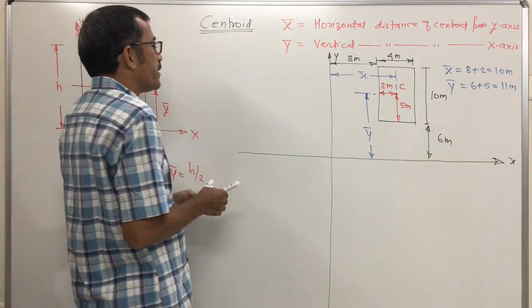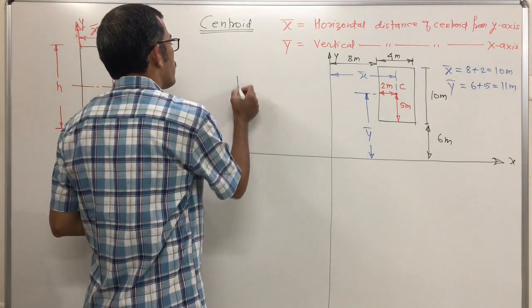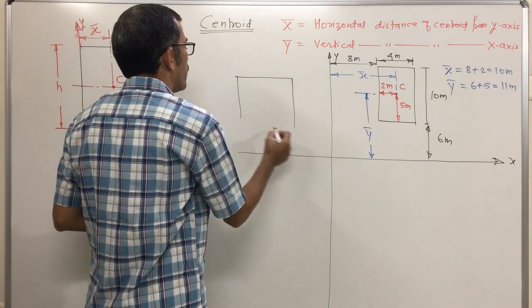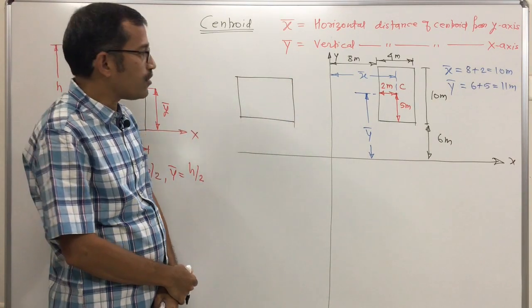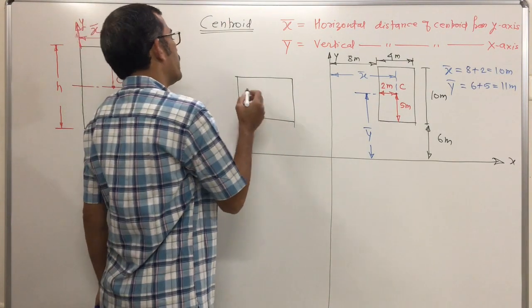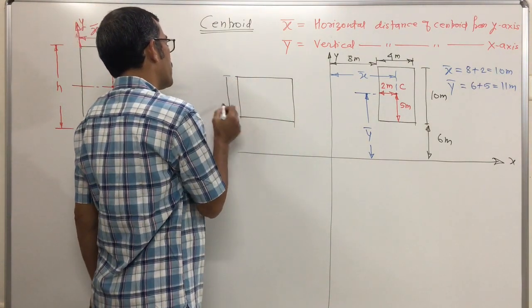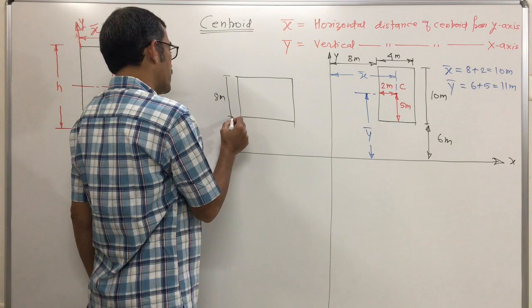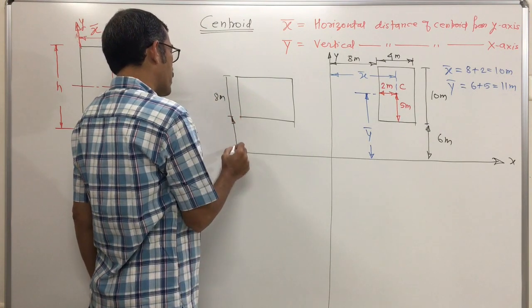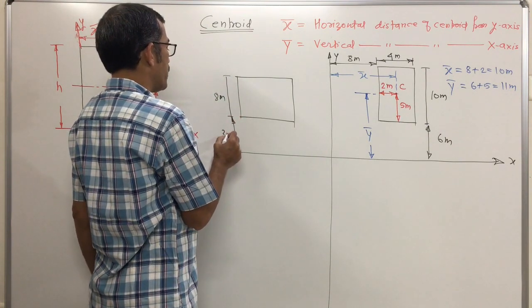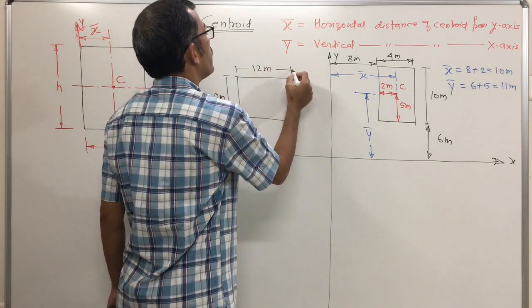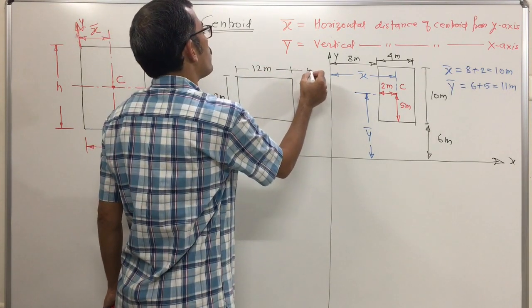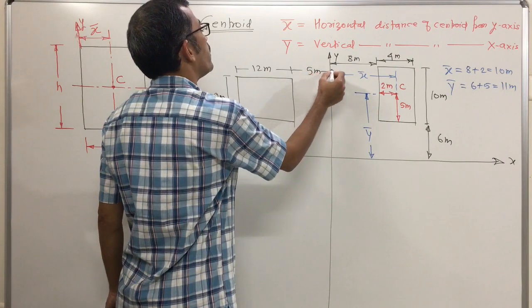Now if I take this rectangular lamina, its centroid falls in the second quadrant. Say this dimension is 8 meter, this one is 3 meter, this dimension is 12 meters, and this one is 5 meter.